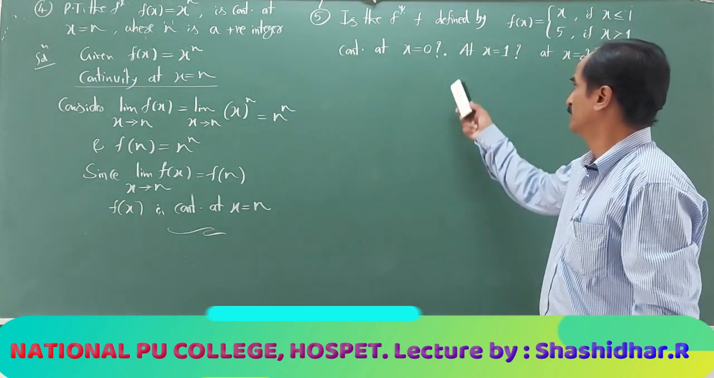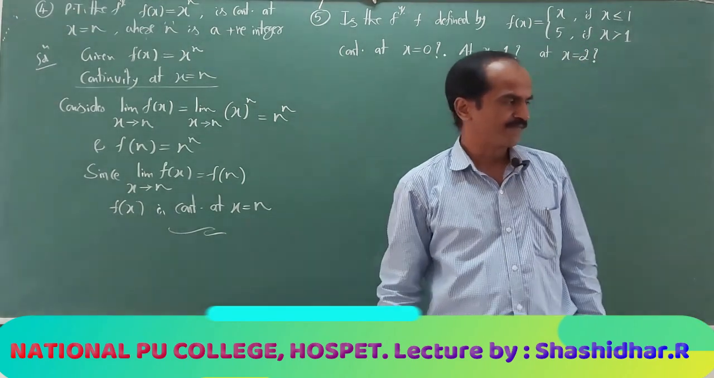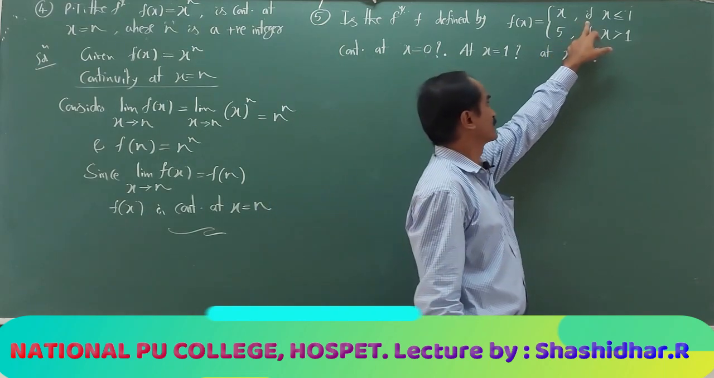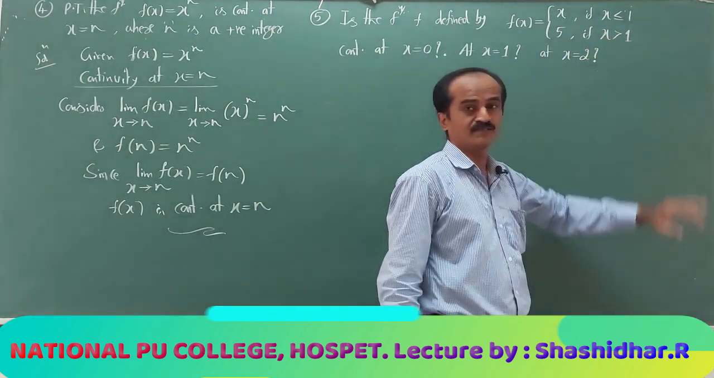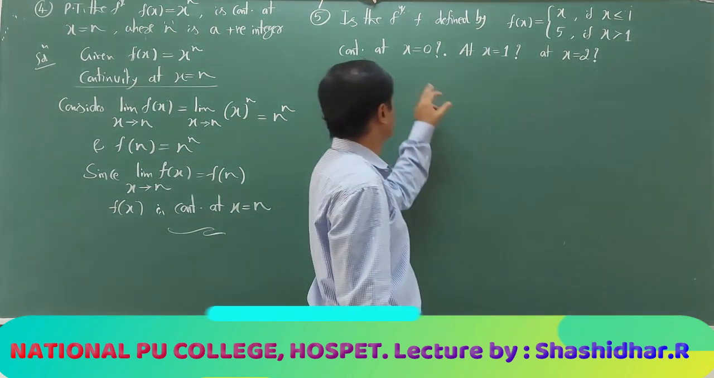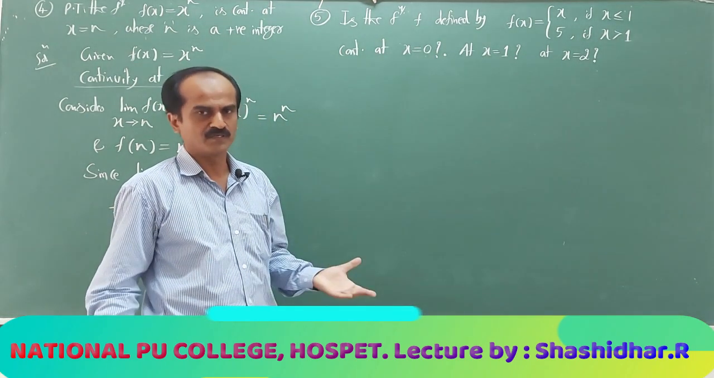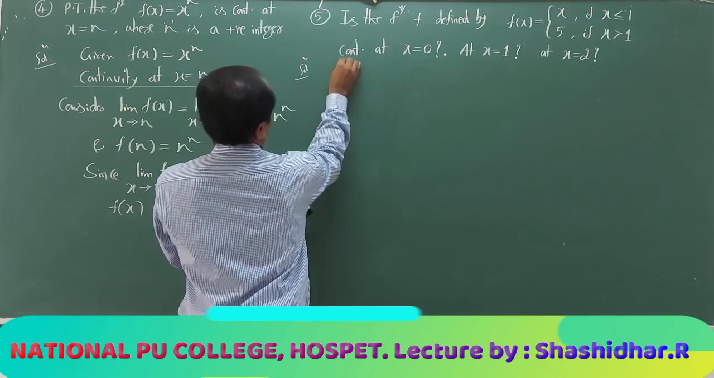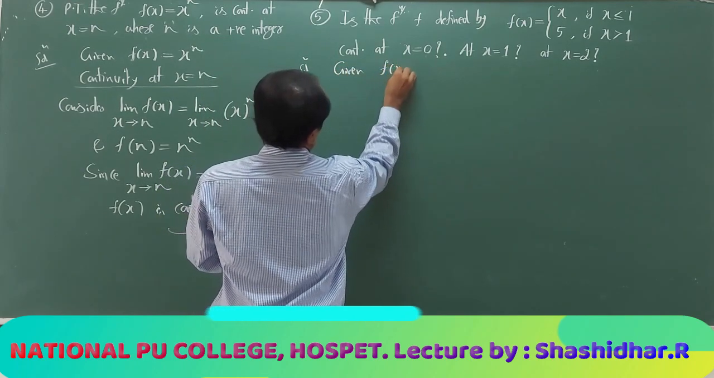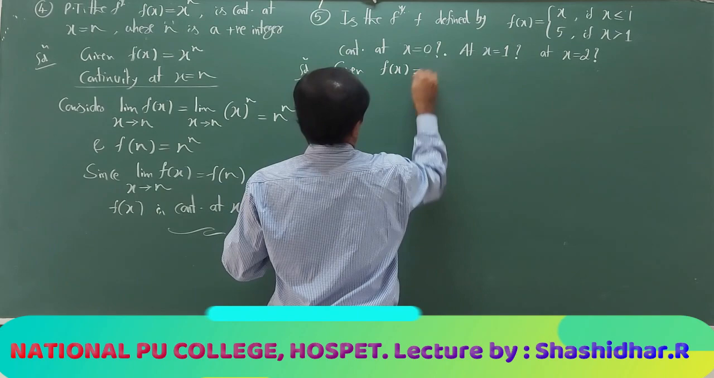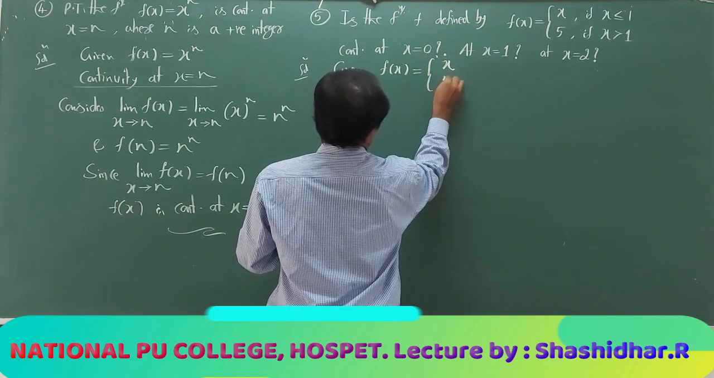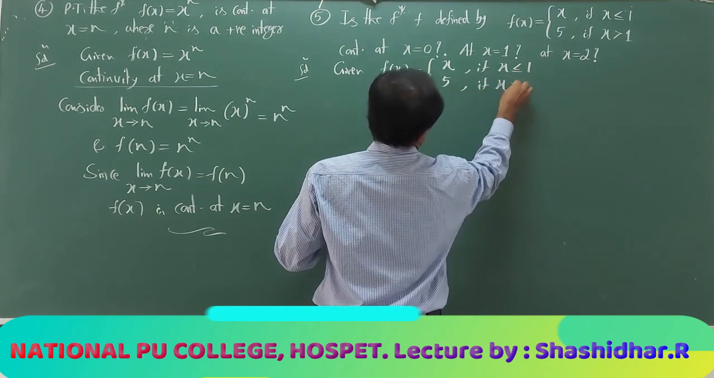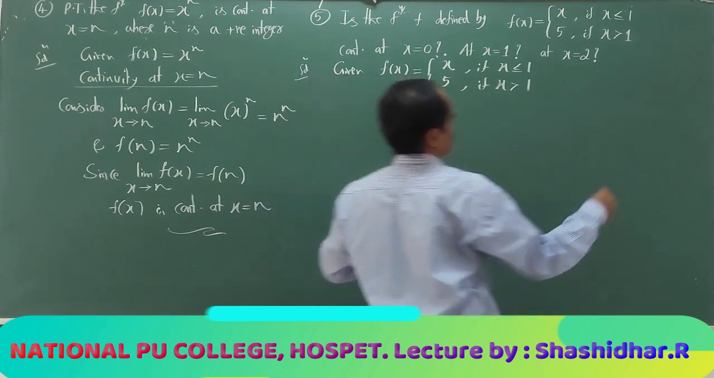Next, question number 5. Is the function defined by f of x equal to x if x is less than or equal to 1, and f of x equal to 5 if x is greater than 1, continuous? Let us check the continuity at x equal to 0, a specific point, not in the whole domain. Given f of x equal to x if x less than or equal to 1, 5 if x greater than 1.